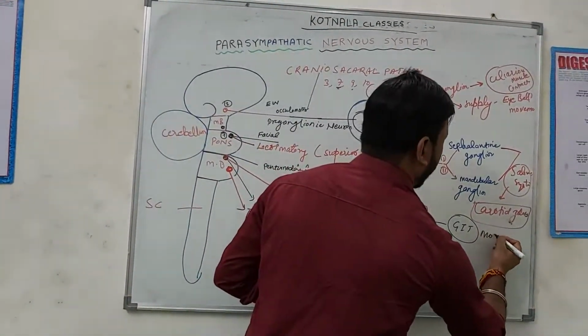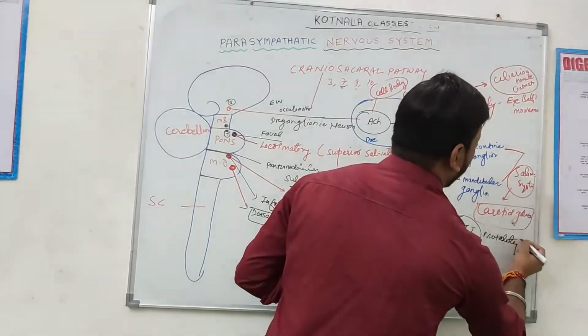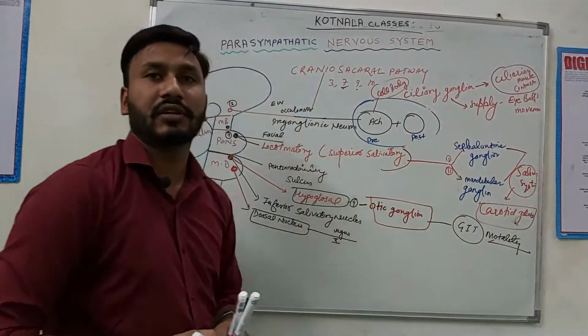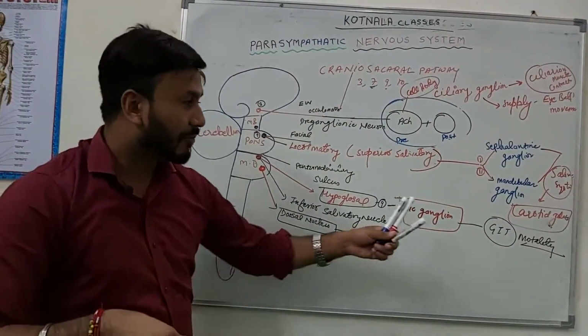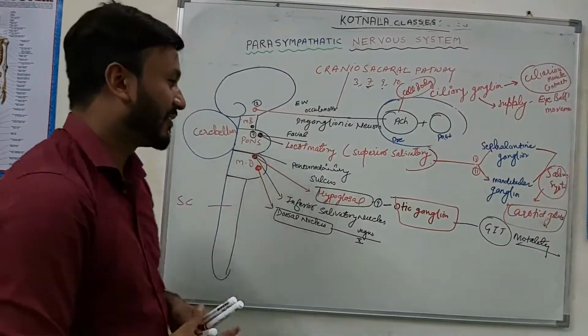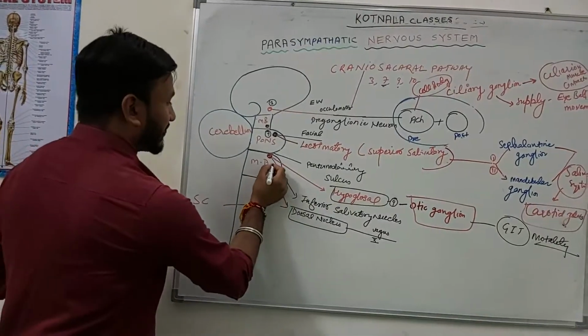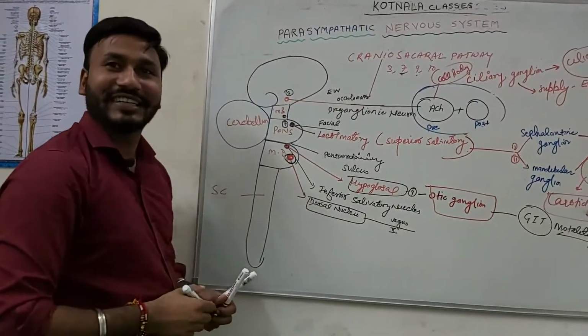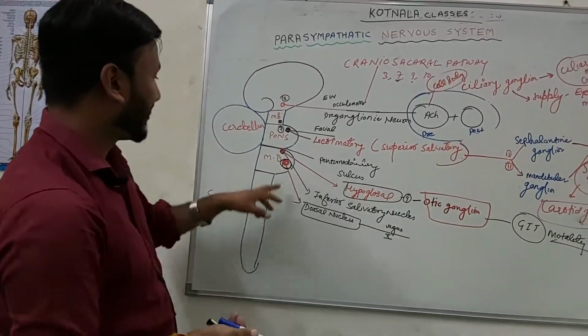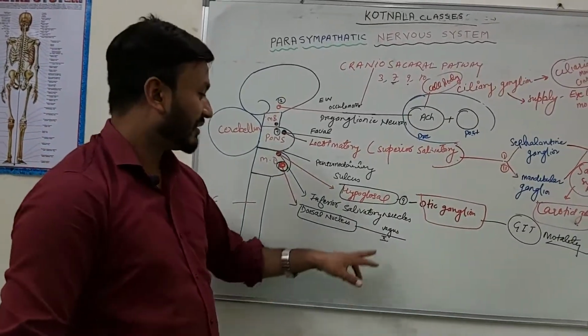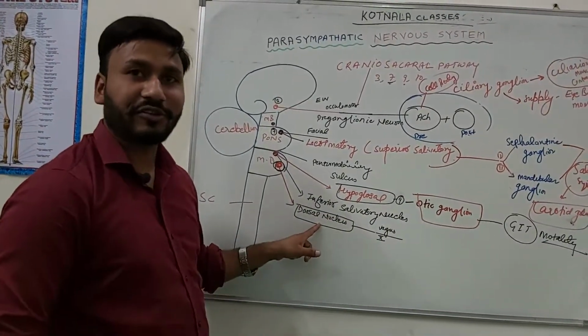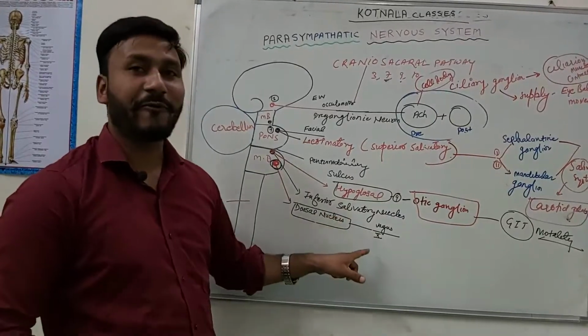The ninth cranial nerve functions through the otic ganglion and supplies GIT motility. Motility means movement of the food content in the gastrointestinal tract. Last but not least, this is a very important nucleus: the vagus nerve. The nucleus is called the dorsal nucleus of the vagus.